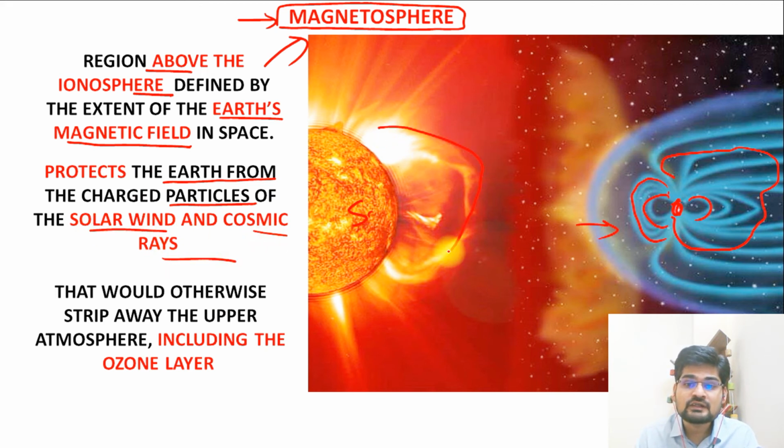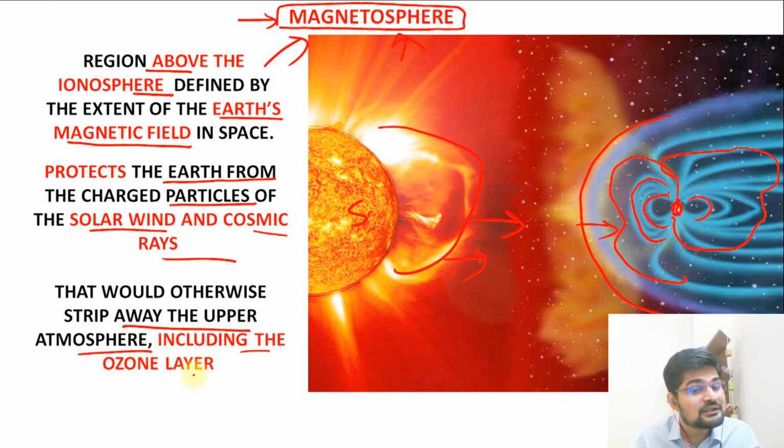Remember, solar flares are released by the sun. So how do we get protected? Because of this magnetosphere, because of this magnetic property of the Earth. It acts as a shield against all these solar flares that would otherwise strip away the upper atmosphere, including the ozone layer. So remember, Earth's magnetic field is one important shield that we have against the solar flares and other cosmic rays.